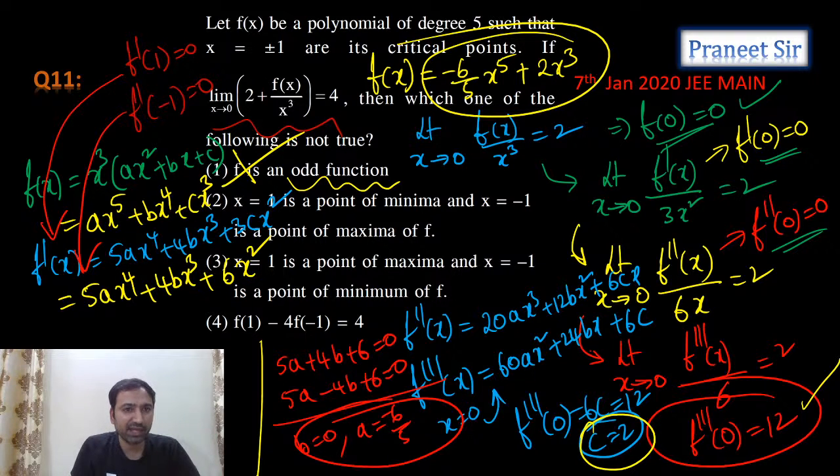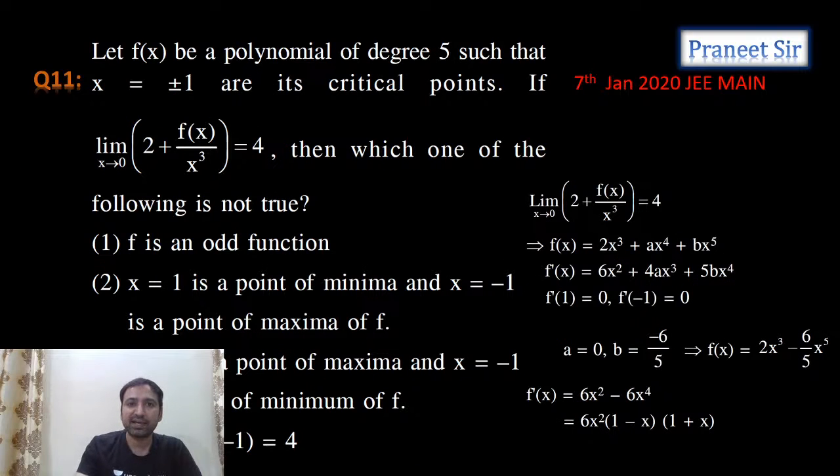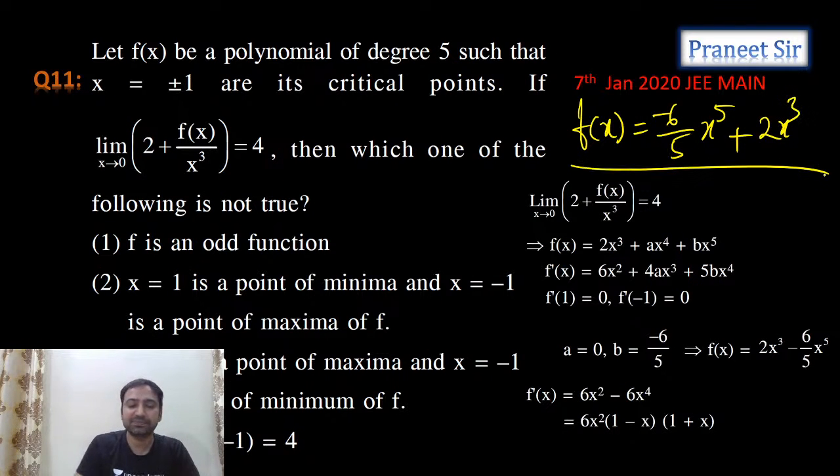Guys, is it correct how we are eliminating the first option? Is it clear? So finally I calculated f of x as minus 6 by 5 x power 5 plus 2x cube. That's what we're getting as the f of x value. Clear? So now you can verify the options, guys.